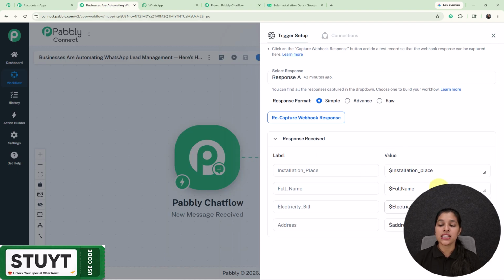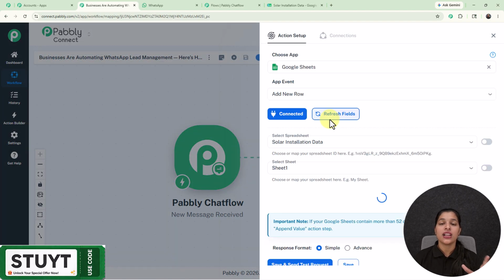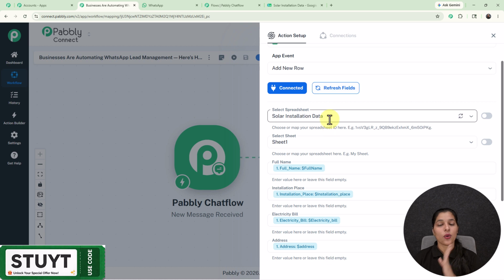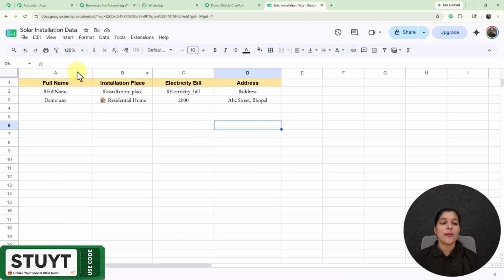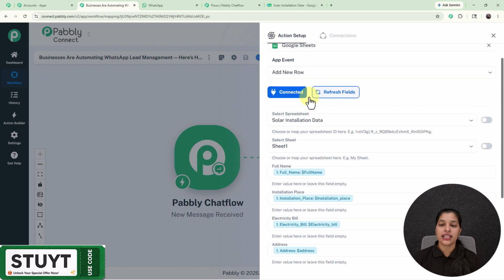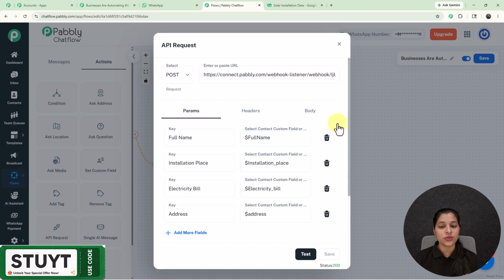By using this response, I have mapped the data over my Google Sheet, which will help me to save the data over there. Here you can see that I have mapped all these details, which will get saved over this Google Sheet named solar installation data, which I have selected over here. And in this way, I have integrated my Pabbly Chatflow with the Google Sheet.